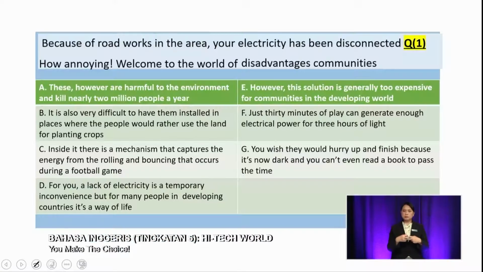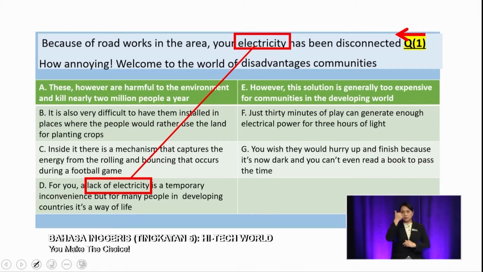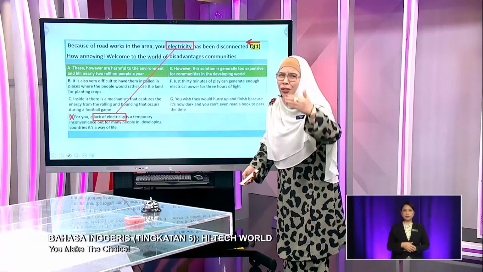Okay, all right. So for the first sentence: because of road works in the area, your electricity has been disconnected. So the keywords were actually given by the students earlier. When you look at the slide, Shafika, D would be the best answer. You know why? Because of the words lack of electricity. This would be well linked with the word before the gap, guys. Can you see the word electricity is before the gap? So this surely shows that the best answer is D. But then again, Shafika, they have to really read thoroughly. After all, this is reading.